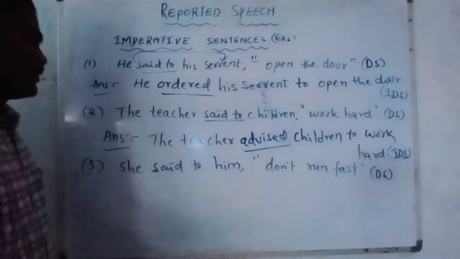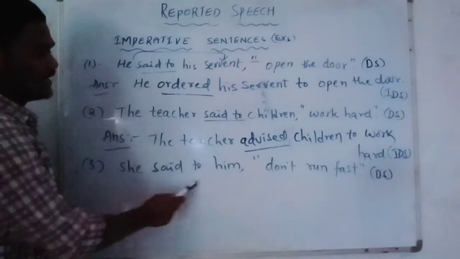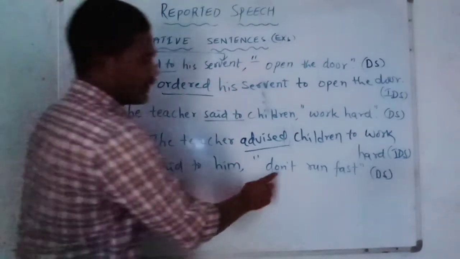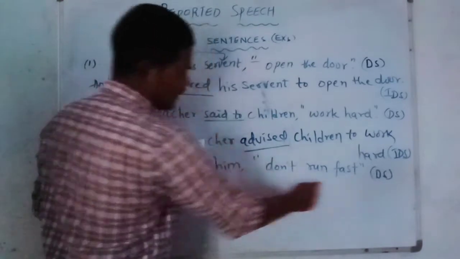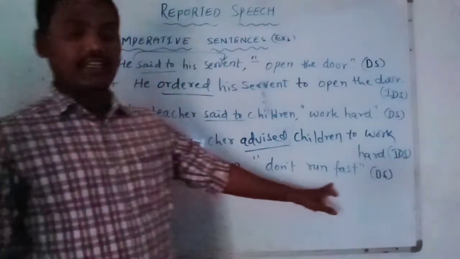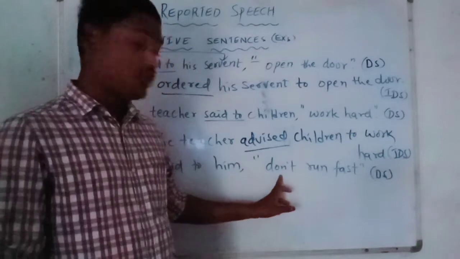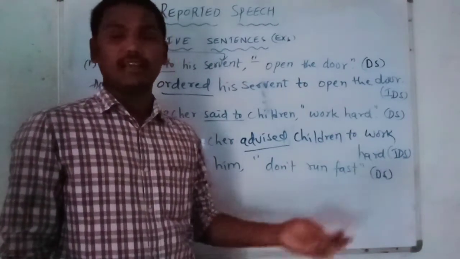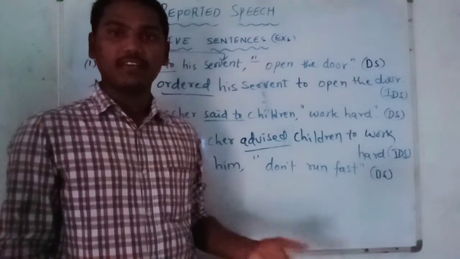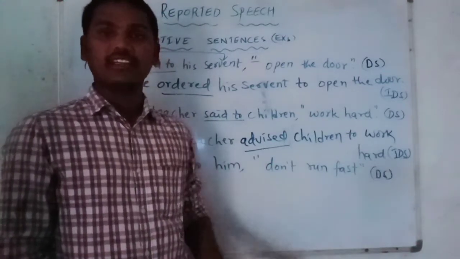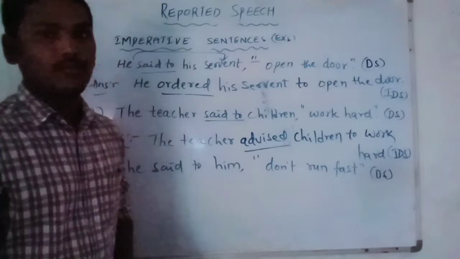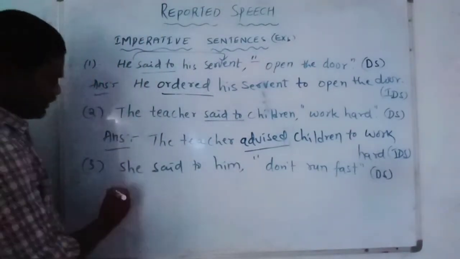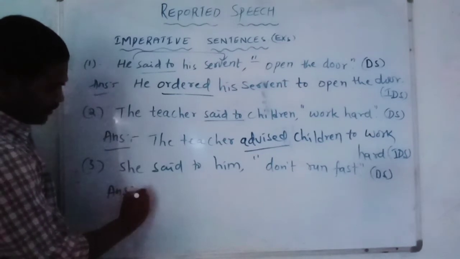Okay students, now please look at the third example. She said to him, don't run fast. So if you observe the reported part, it is a negative statement, a negative imperative sentence. Don't. Already we have learnt not, no, never. If any one of these three words is in a sentence, it is definitely in a negative position. So don't run fast. Now look at this, how do we change it into reported speech?